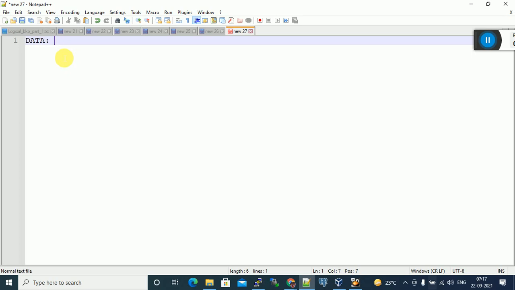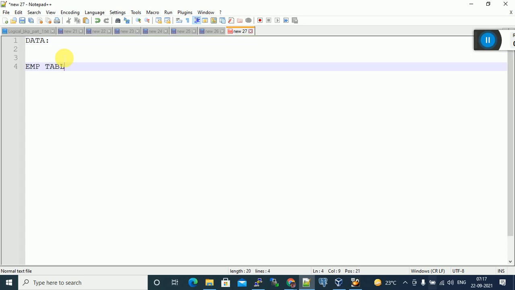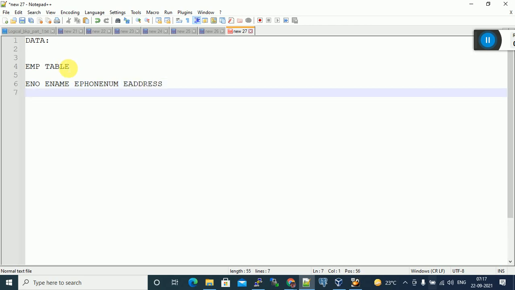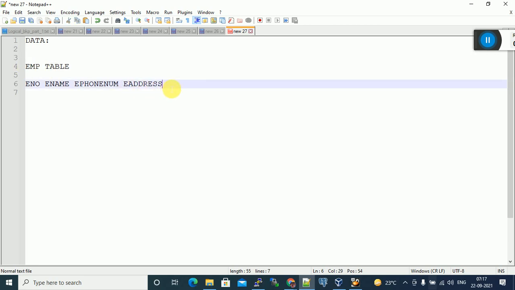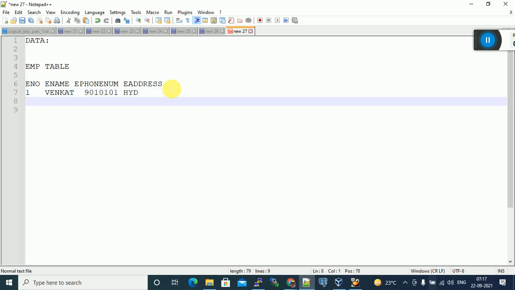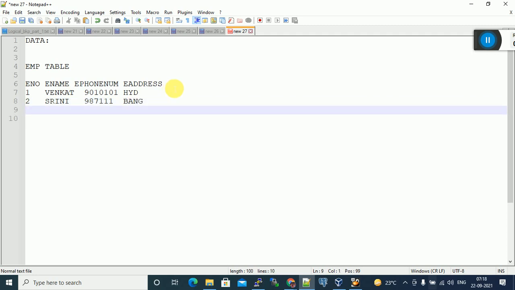There is a table, the employee table, you all know. The EMP table. I have an employee number column, employee name, employee phone number and employee address. These are the columns existing in my employee table. What is the data? Employee number 1, employee name Venkat, employee phone number something, employee address Hyderabad. Employee number 2, employee name Srinivas, employee phone number 987 something, employee address Bangalore. This is data.